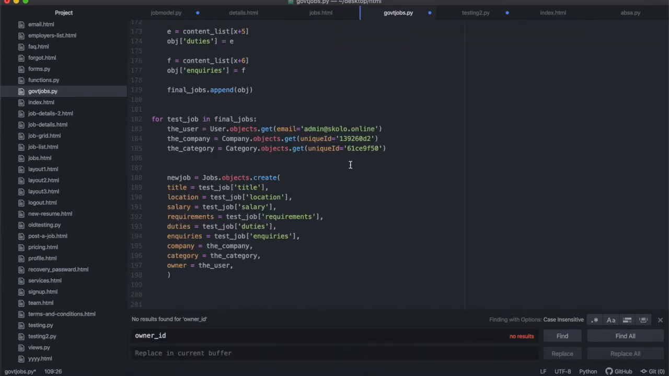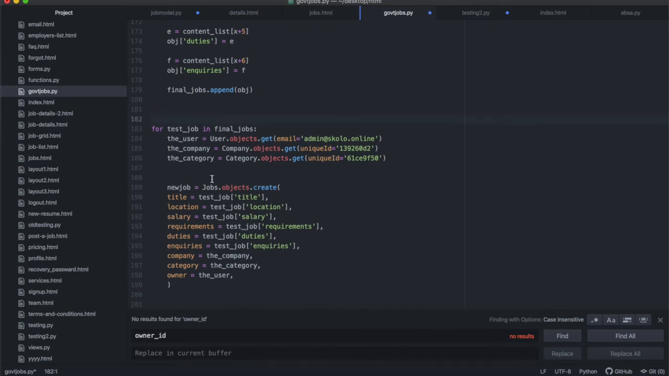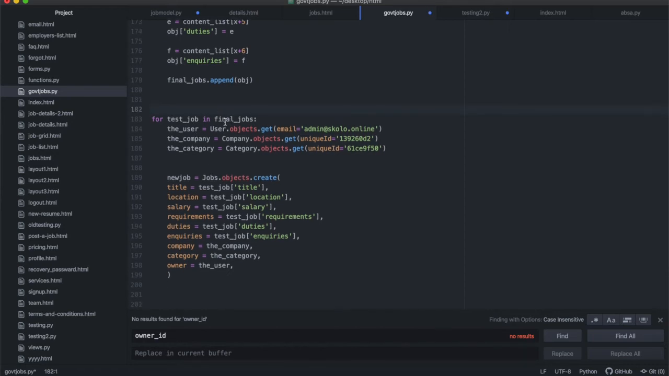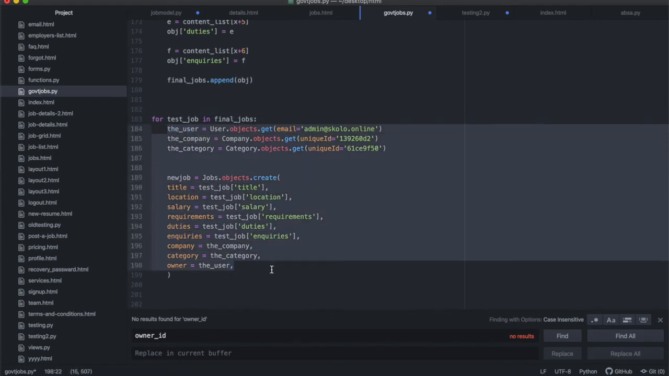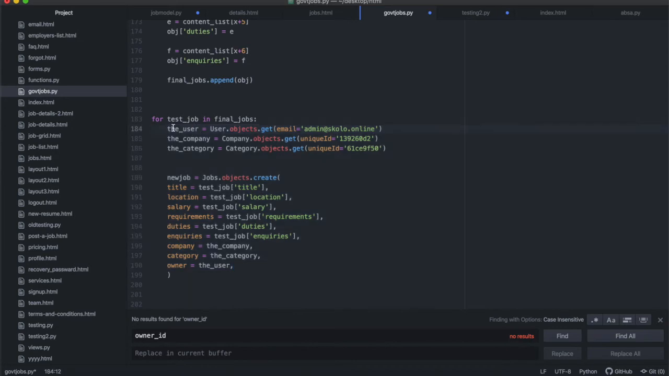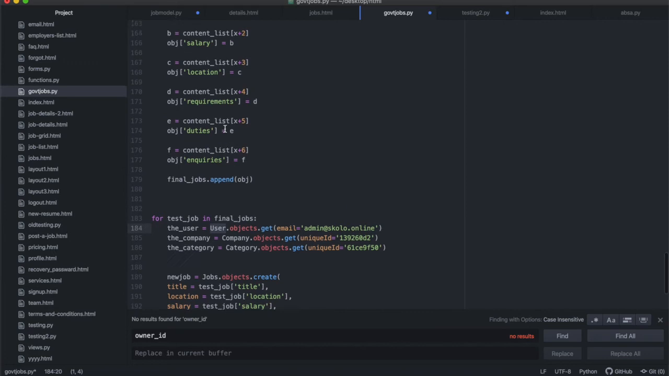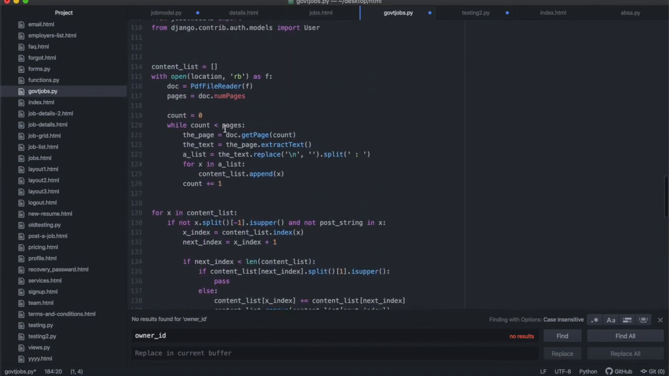So at the bottom of the file, instead of printing that document, I've added simple code for saving files into the database. Okay, so for test jobs and final jobs, it's going to iterate through these final jobs, and instead of printing, it's going to run this line of code. All right, you'll see that the user, I'm going to be importing the user object at the top over here.